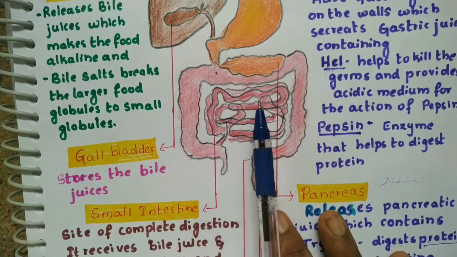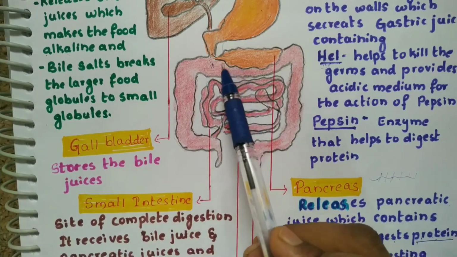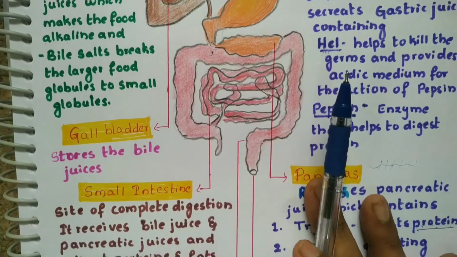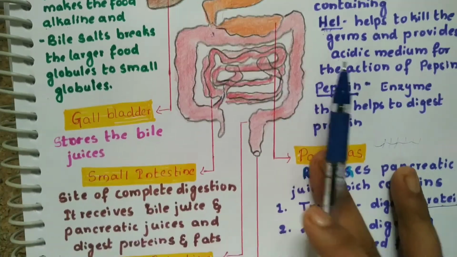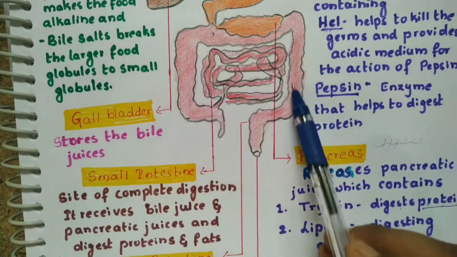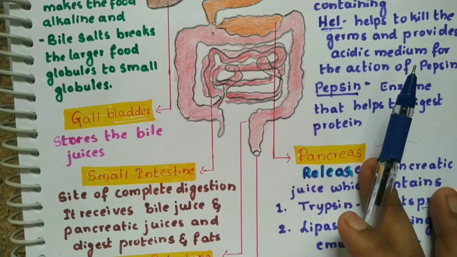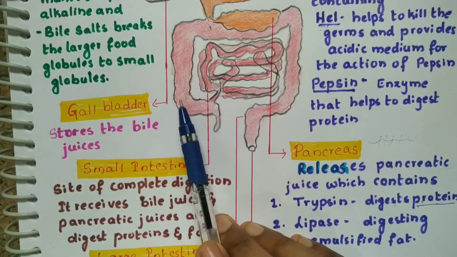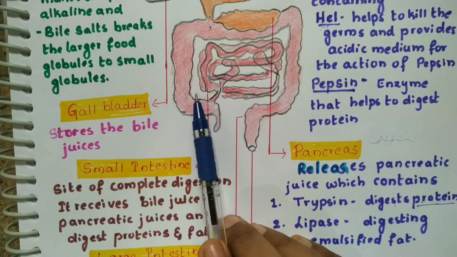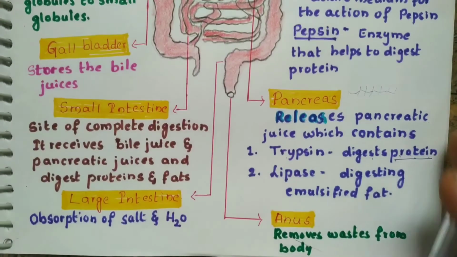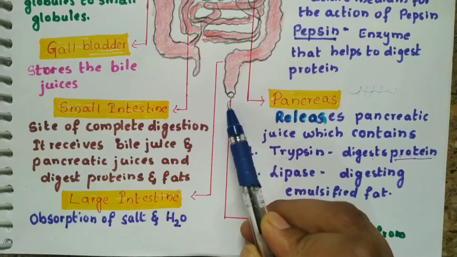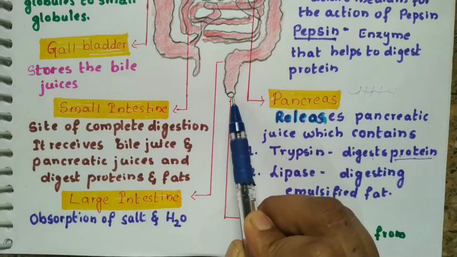Next, everything gets digested in the small intestine. The small intestine will digest everything, and the large intestine, what does it do? It helps to absorb the remaining water and salts from the food. And afterwards, the anus is this part which will help in the excretion.